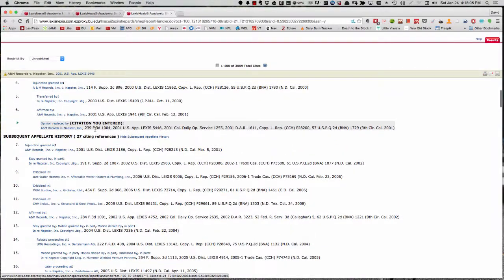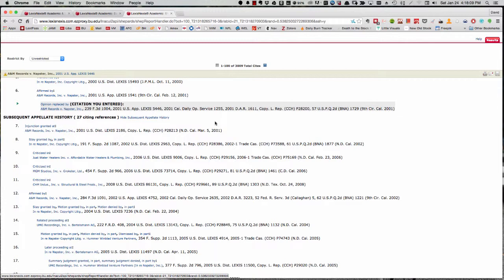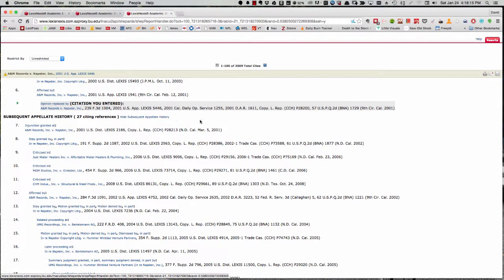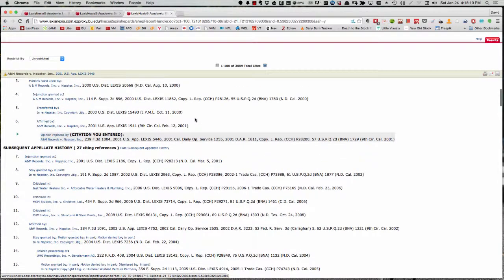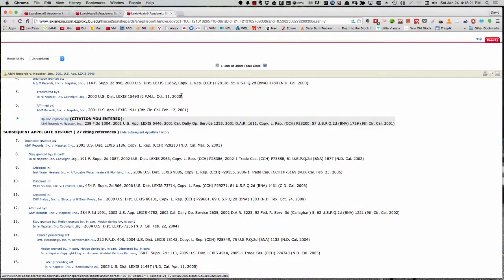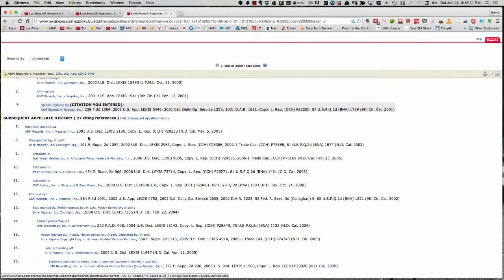So this decision, 239 F.3d 1004, I will cut to the chase a bit again and tell you that you'll learn this when you read it in the casebook. What this decision did was agree mostly with the trial court's issuance of an injunction against Napster, but it modified the injunction. It said that the trial court erred in a certain way and sent the case back to the trial court for further proceedings to modify the injunction.